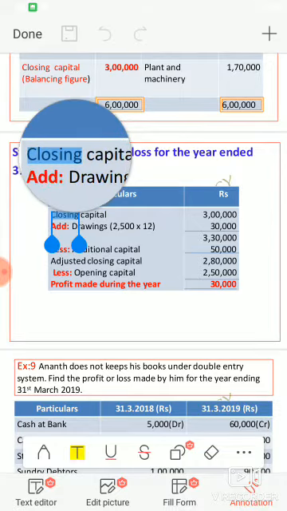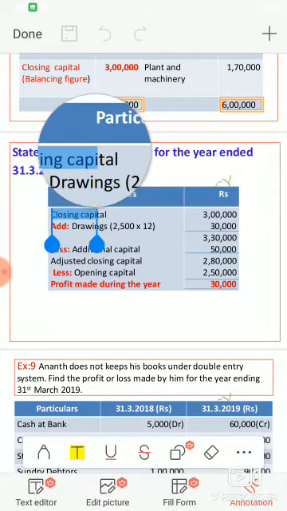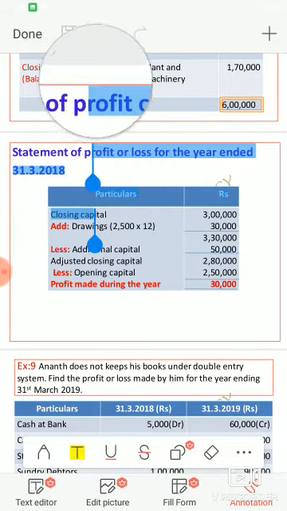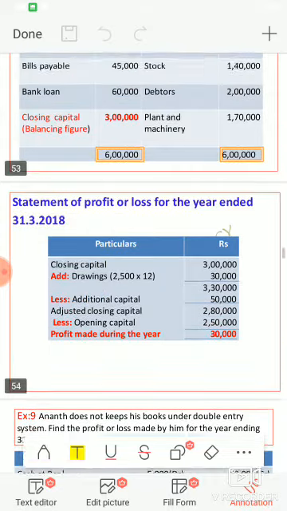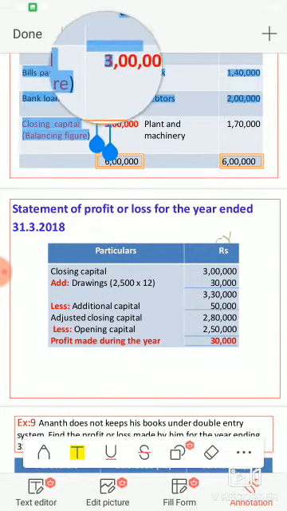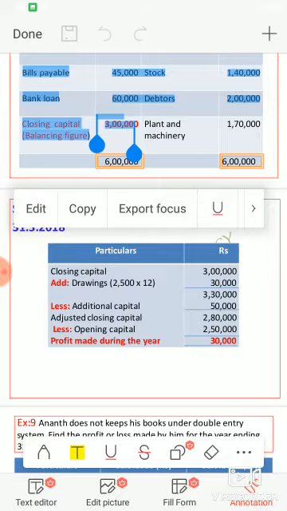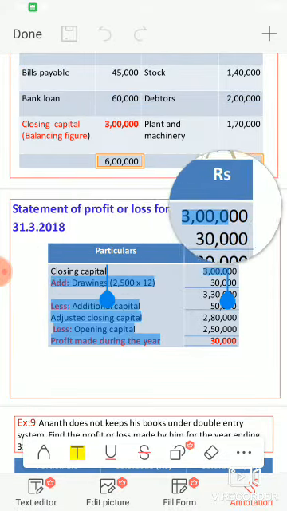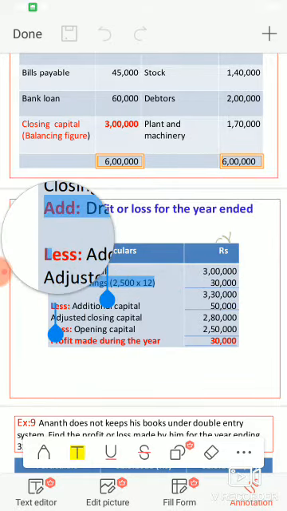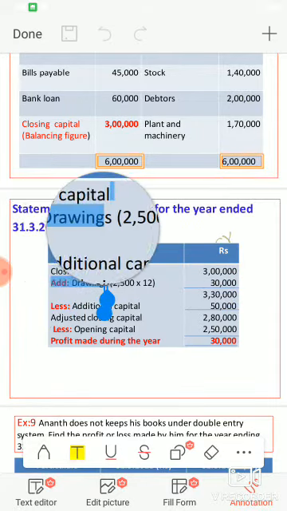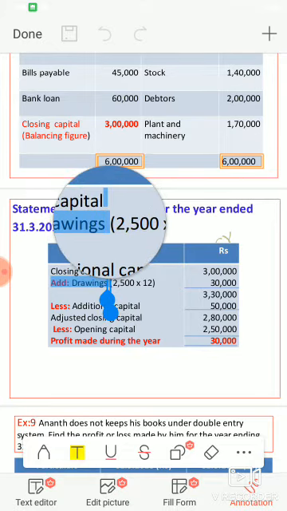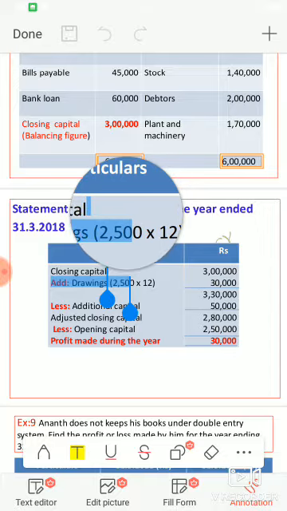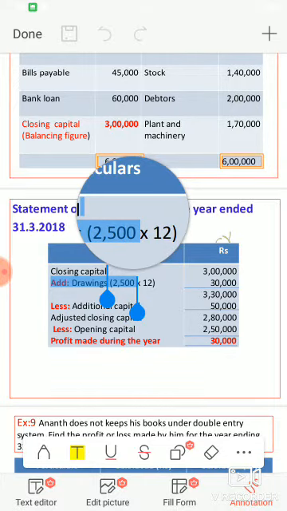So first we are going to substitute the value of closing capital. Where is it, students? This closing capital was already found in the statement of affairs. The closing capital is 3 lakhs. So you have to substitute closing capital, 3 lakhs. Then the second step is you have to add drawings. In your question, withdrawal for personal use is given. The amount is 2,500 per month.